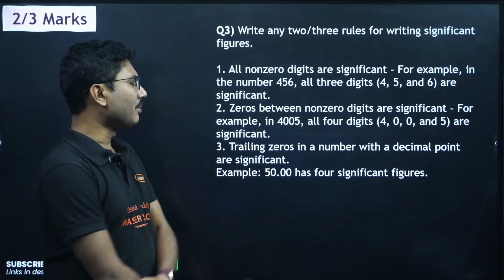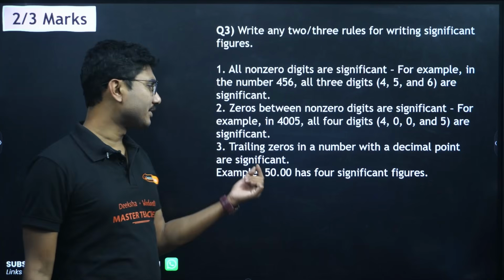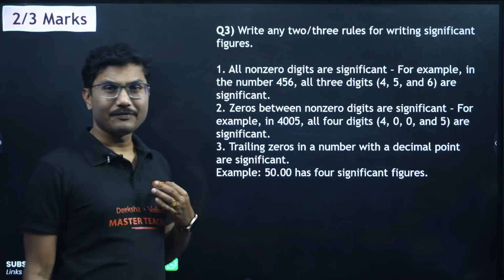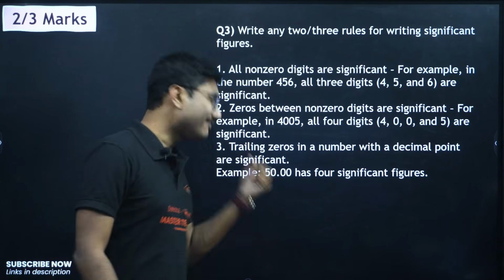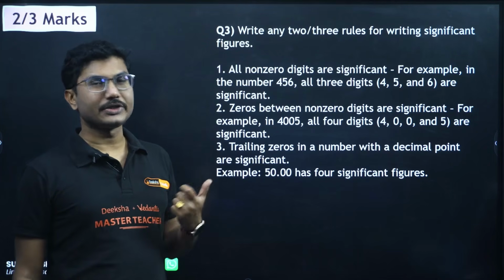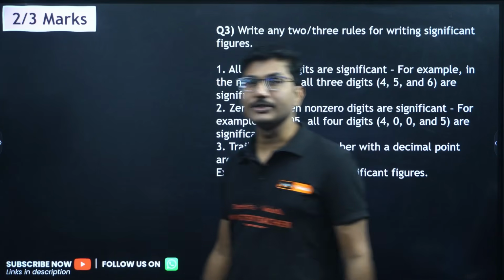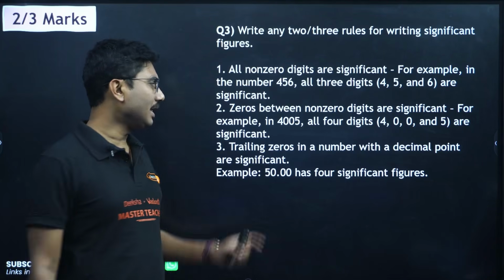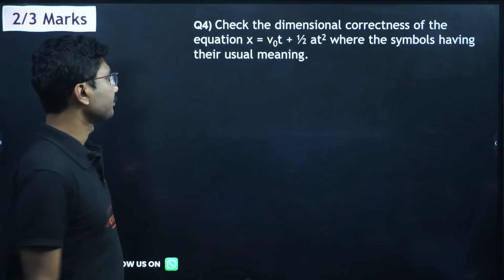Trailing zeros in a number with a decimal point are significant. Very, very important. If there is a decimal point, no matter whether it's a 0 or non-zero, it is a significant figure. So 50.00 has 4 significant figures. This is very interesting because sometimes you might see an MCQ question based on this principle as well. They will ask how many significant figures are there in 50.00. If there is a decimal, then all zeros are significant. It does not just show the placeholder; the zeros are always significant.